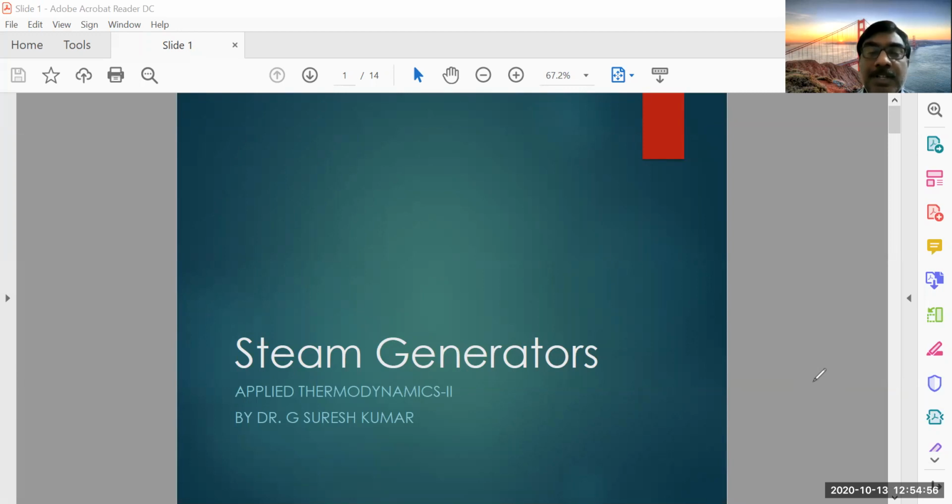So we'll see what a basic boiler is, what the different parts and components of the boiler are, the function of each component, and what the safety regulations prescribed by IBR, that is Indian Boiler Regulations, are. And then we'll see some different types of boilers in this particular session.